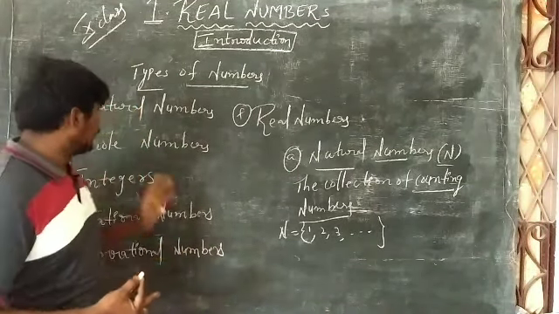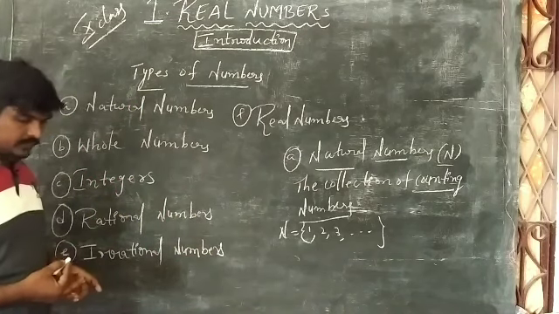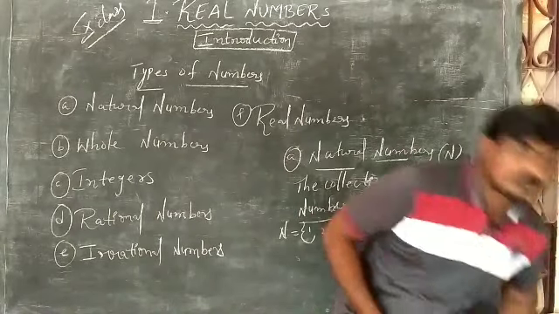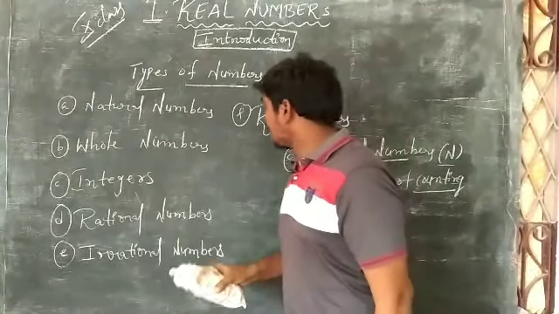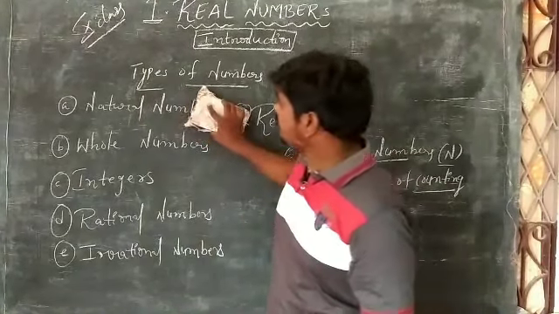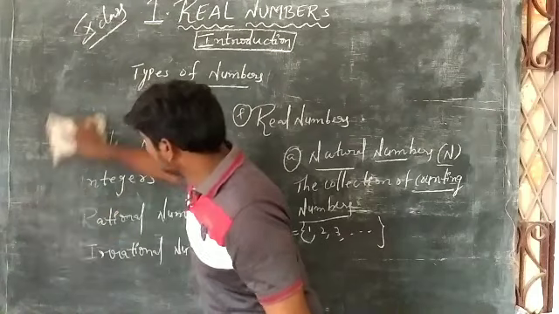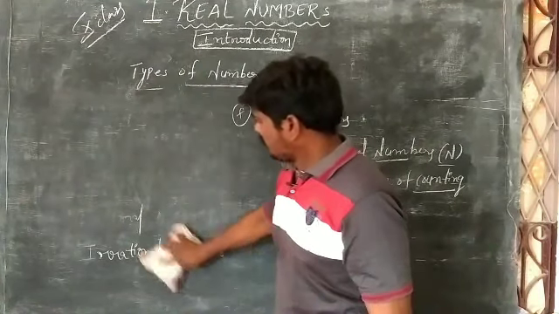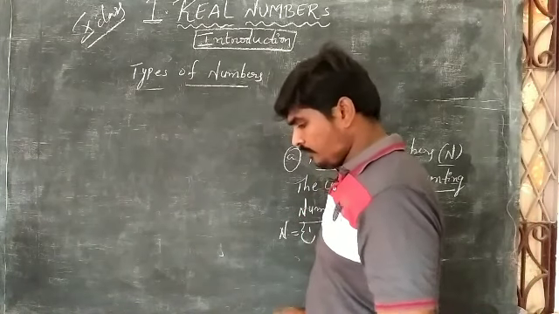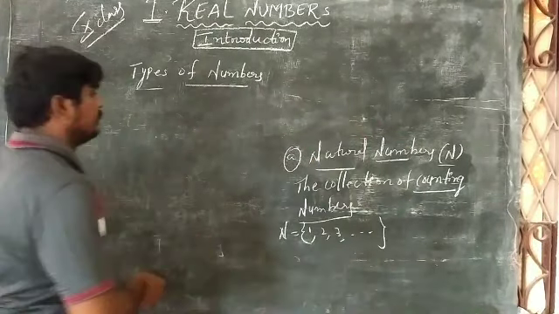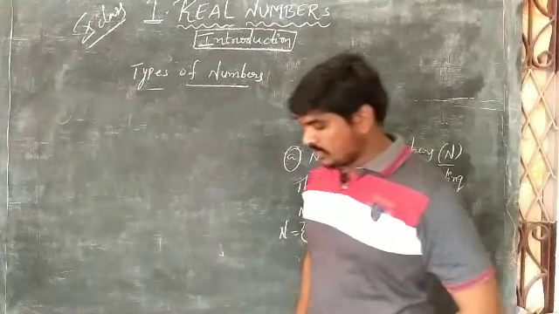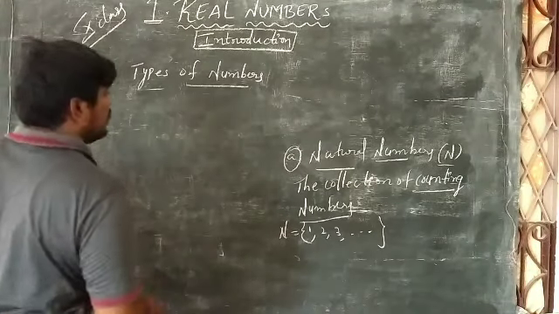Okay students, the next one is integers. Sorry, the next one is whole numbers. The second one is whole numbers.